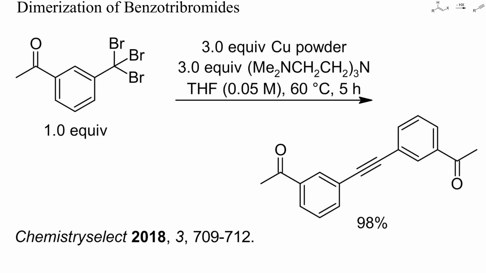Still another method to prepare symmetric diaryl alkynes is the dimerization of benzotribromides. Unfortunately, a large excess of copper was required and a lot of waste was generated. There are certainly more convenient methods to prepare this type of product, for instance the arylation of acetylene or of synthetic equivalents of acetylene, like 2-methylbutynol.